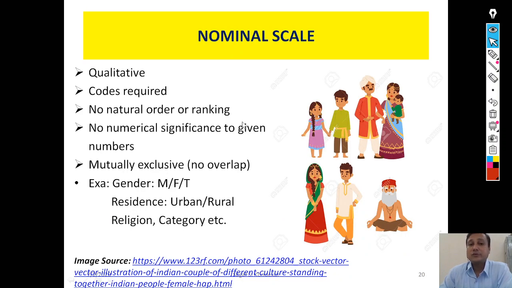Now let me explain the meaning of these measurement scales. The first scale is the nominal scale. It is qualitative. Here you can see that one image is there. This is one family.